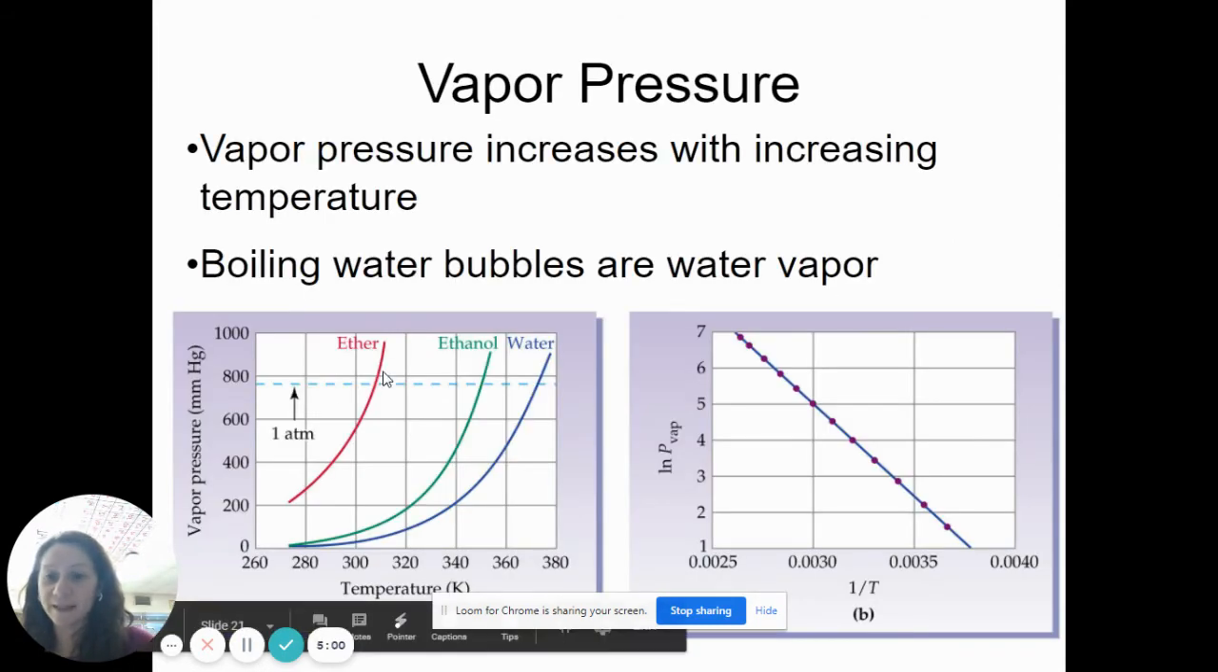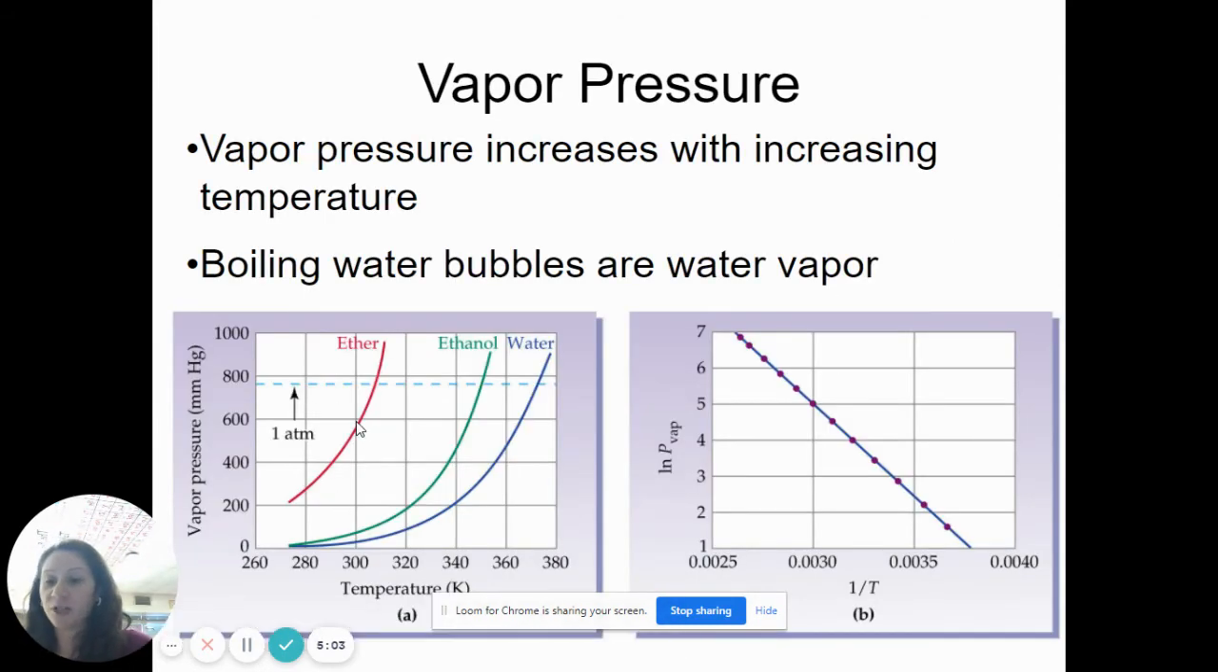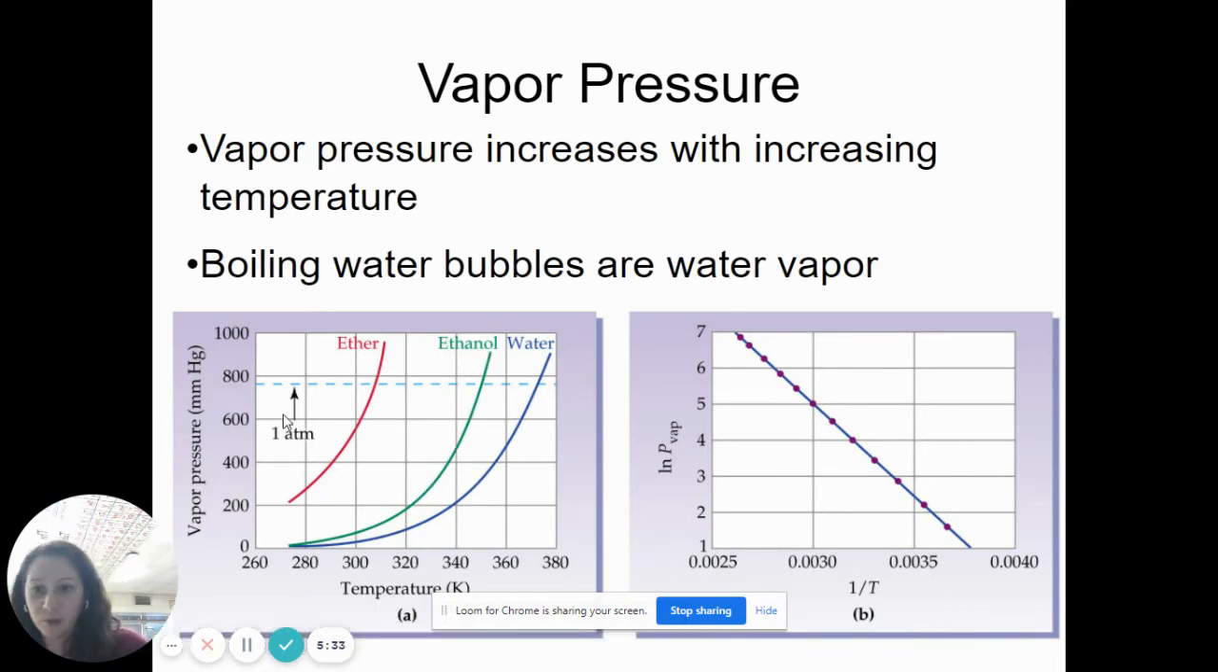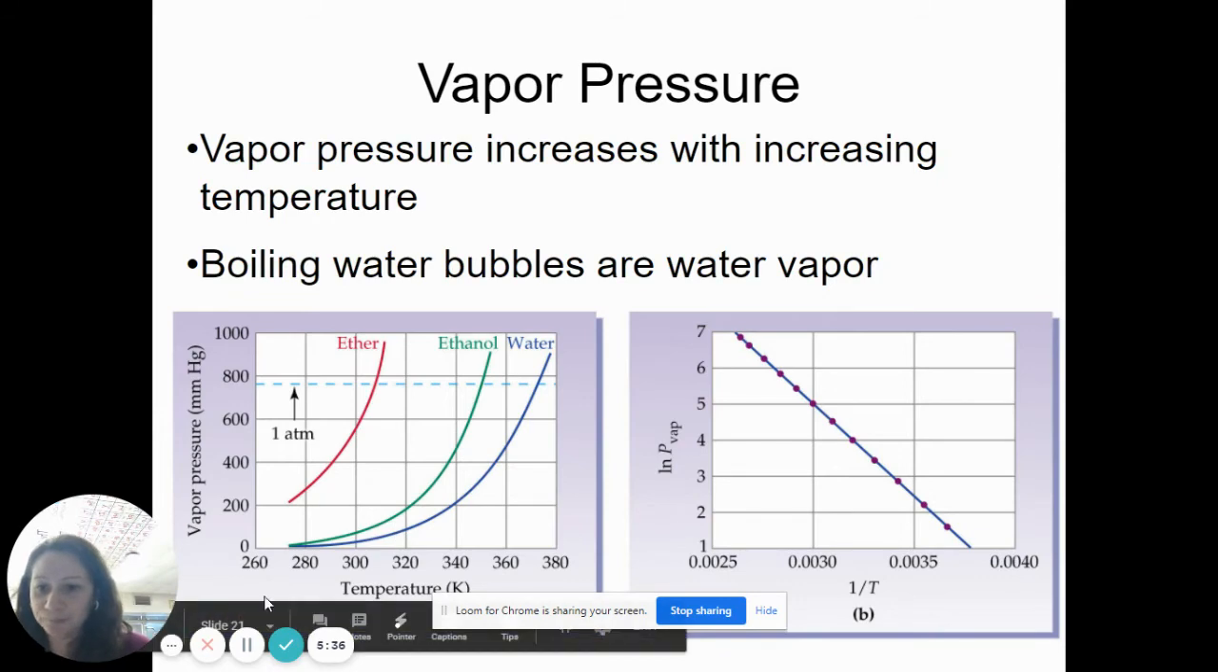So if you look back at this, the vapor pressure is going to equal the external pressure when it's boiling. So, let's say you're at 400 millimeters of mercury, and I want to know what the boiling point of ether is. I look at 400 millimeters of mercury, I go to ether, and then I go down and say, oh, looks like it's about 290 degrees Celsius, or 290 Kelvin or so. So these are all boiling points along here because boiling occurs when the vapor pressure is equal to the external pressure.